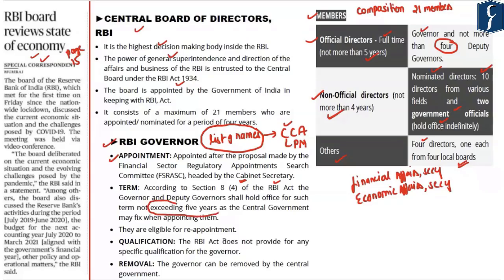Usually, when a person is appointed as an RBI governor, he is appointed for a term of 3 years, and once his term of 3 years is completed, he is given a further extension for another 2 years. However, in some cases in the recent past, this extension of 2 years was not given to some of the RBI governors. Further, the RBI governor is eligible for reappointment. There is no qualification laid down for a person to be appointed as an RBI governor, and with respect to removal, the RBI governor can be removed by the central government.